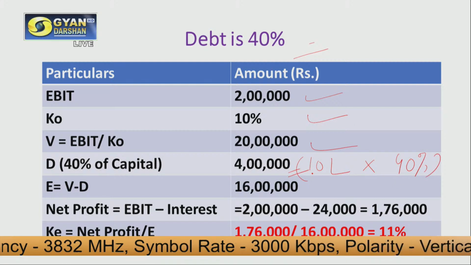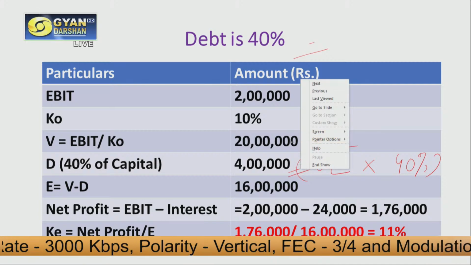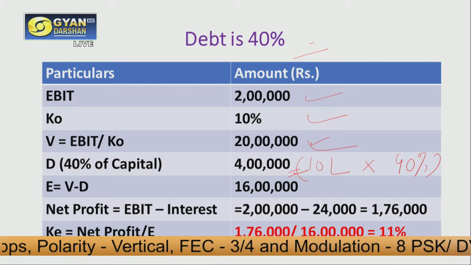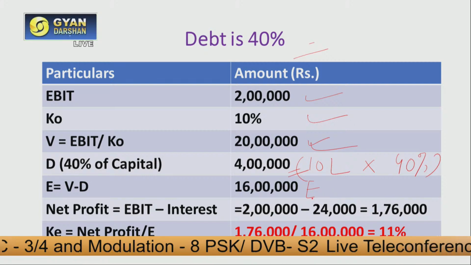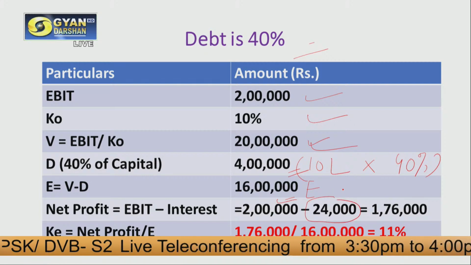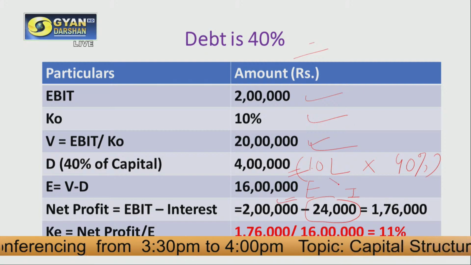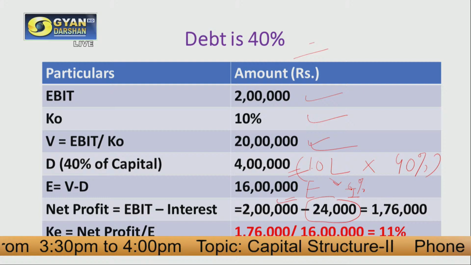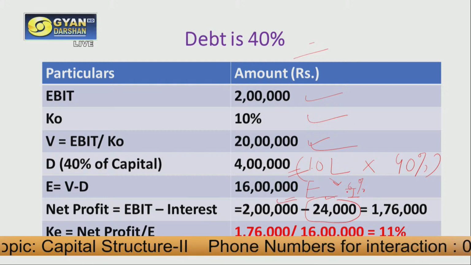So this is our D. We already have V. V minus D, that means value of firm minus debt, will give us the value of equity. And we also have this EBIT, from which we will deduct I, interest. We have 4 lakh rupees debt, and this 4 lakh has cost of debt as 6%. So 24,000 is available as interest amount here.